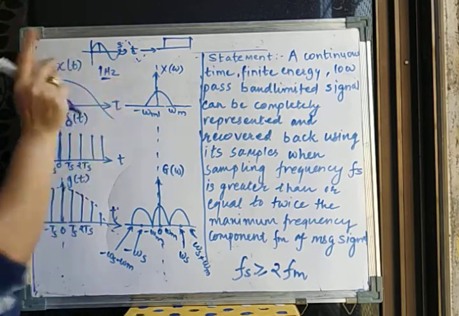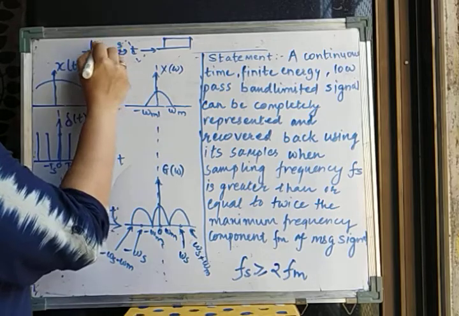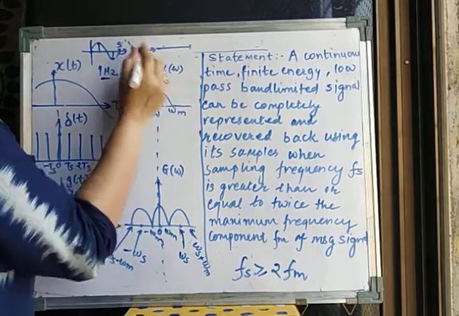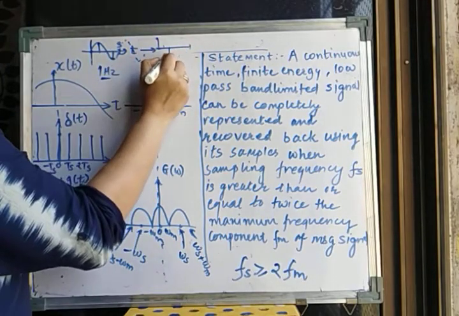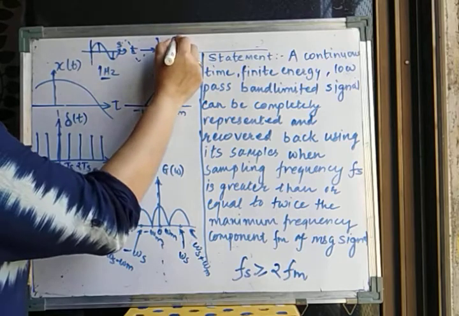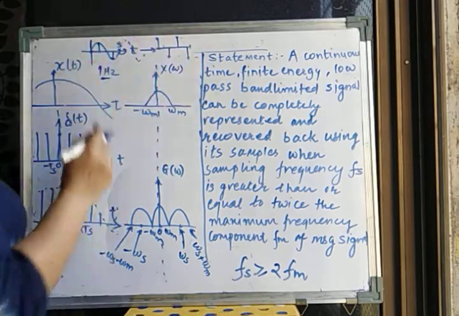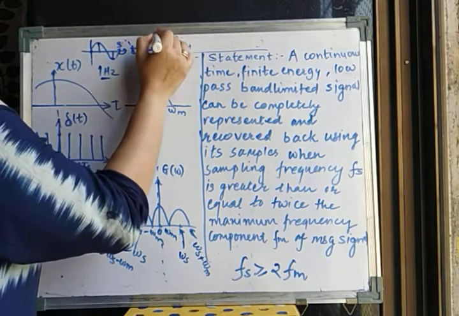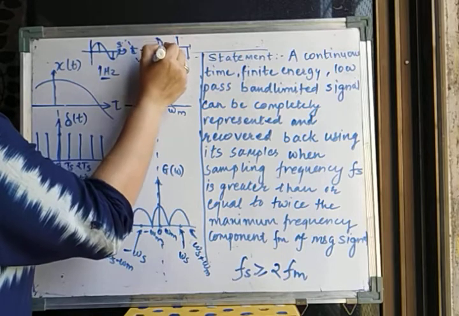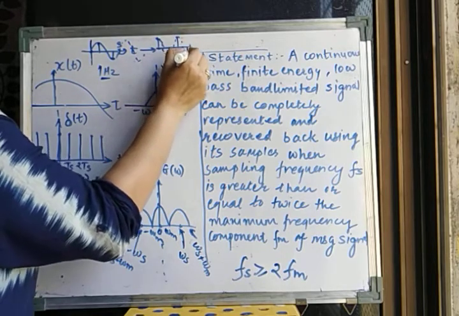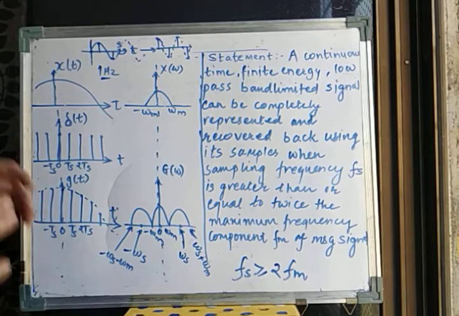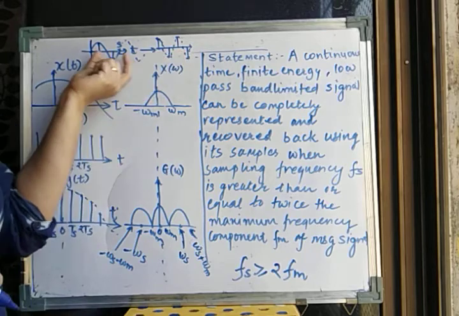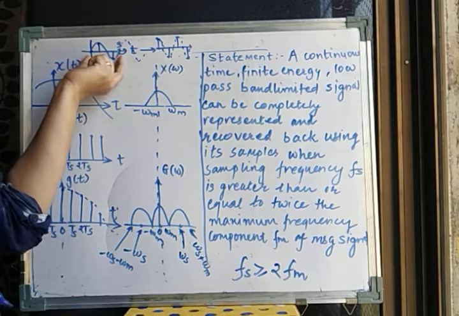What if I take two samples? Let's say I take one sample here and one sample here. Then what will be the resultant signal? I will get one sample here, one sample here, and if I have one more cycle, one sample here and one sample here. So two samples per cycle. Now if I try to recover the data by joining the samples, you can see that, although not perfect, we have at least got a signal which matches somehow to the original signal.